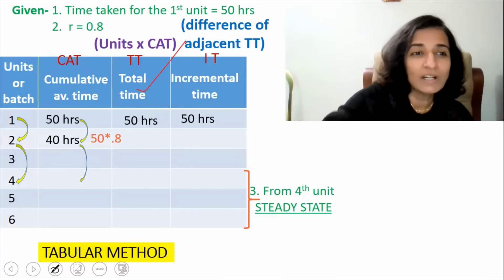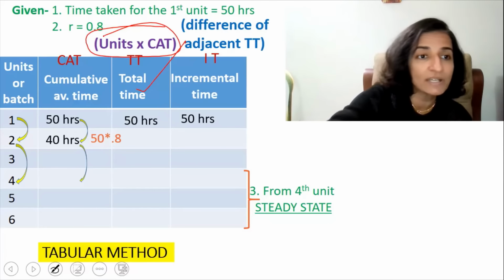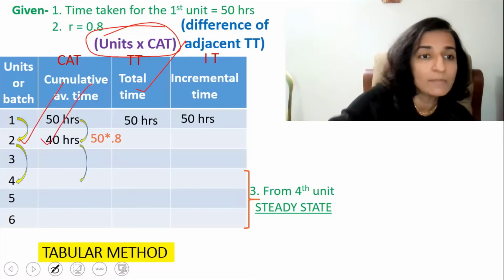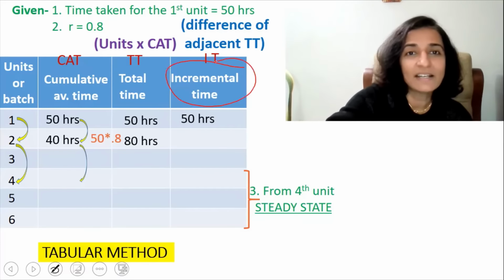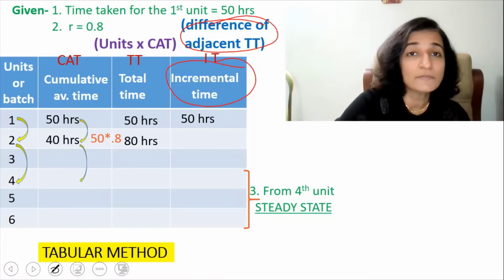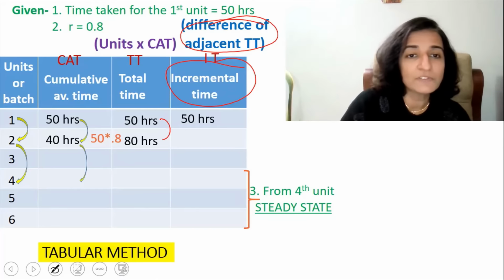Now, the total time is actually units multiplied by cumulative average time. So it is 2 multiplied by 40 or 80 hours. And the incremental time is nothing but the difference of the adjacent total time. So it is 80 minus 50 or it is 30 hours.